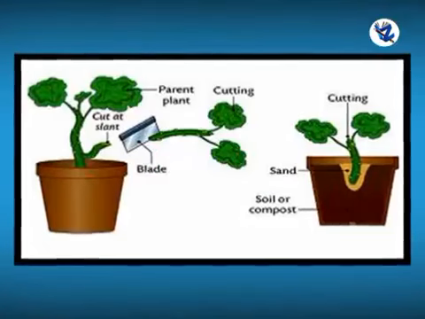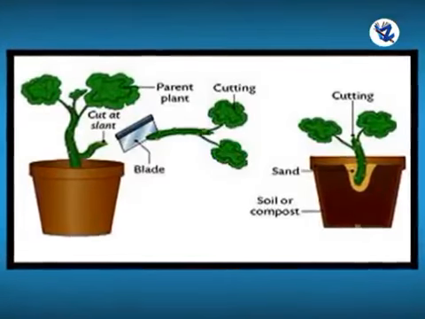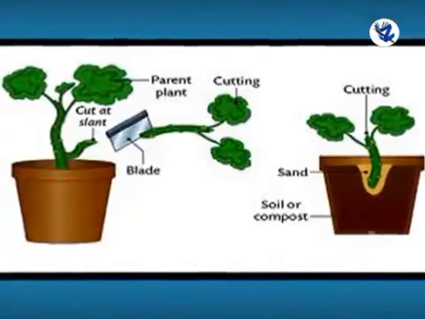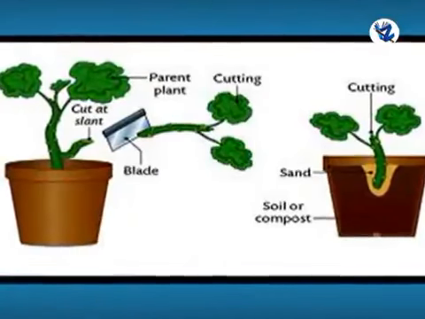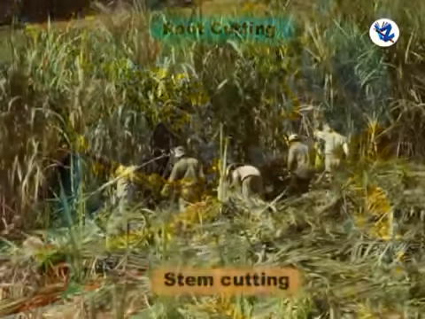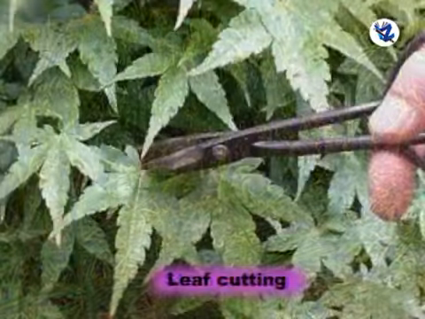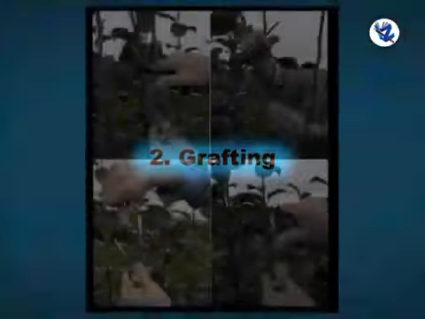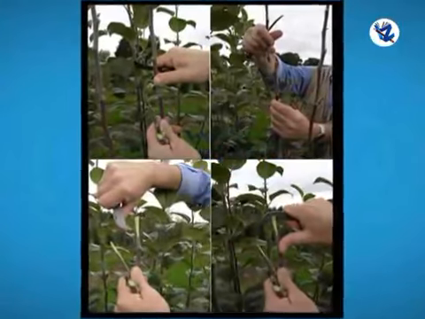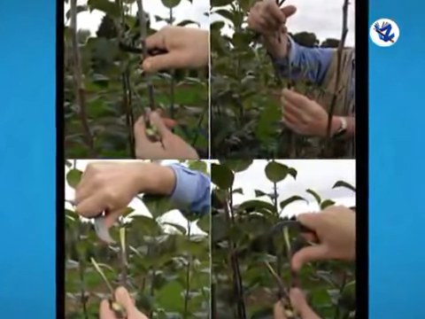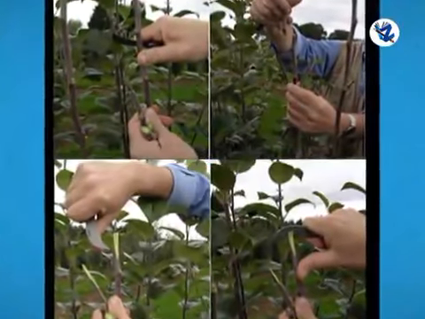First, cutting. It is a process by which a plant is produced by cutting a vegetative portion from the parent plant and growing it in a suitable medium under favorable conditions. Some of the common cuttings are root cutting, apple; stem cutting, sugarcane; leaf cutting, bryophyllum. Then grafting. It is an art of joining parts of two plants in such a way that they unite and continue their growth as one plant, that is composite plant.